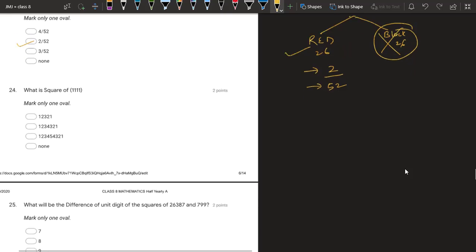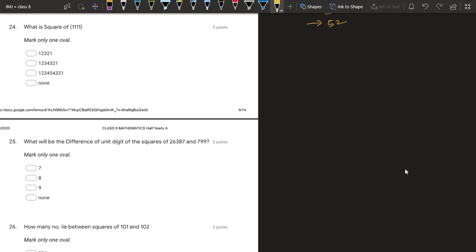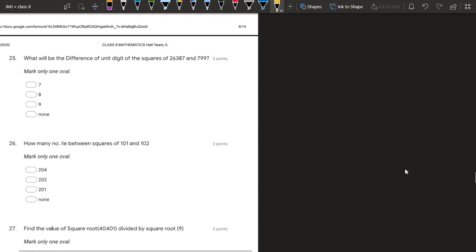What is square of 1111? We all have done this. I think it is simple property. 1 2 3 4, we just count this and then we just repeat it in the backward direction. So answer is 1234321.